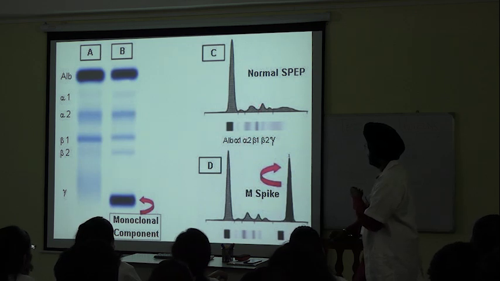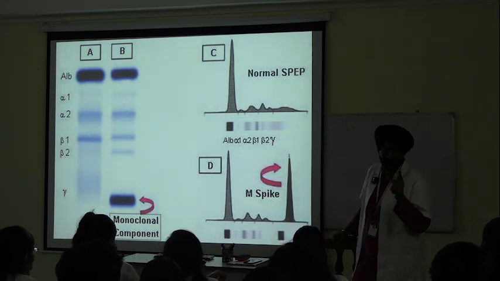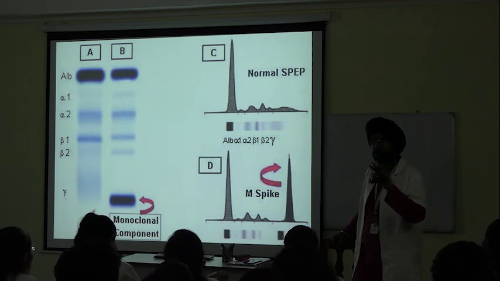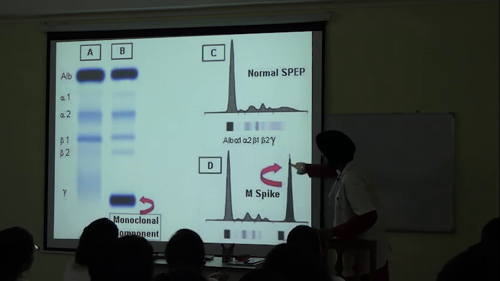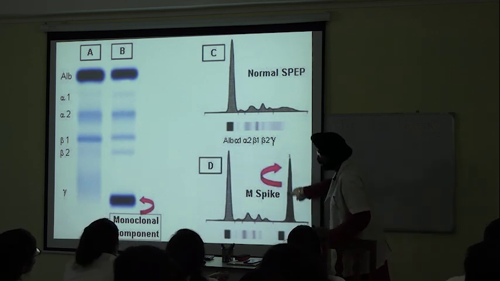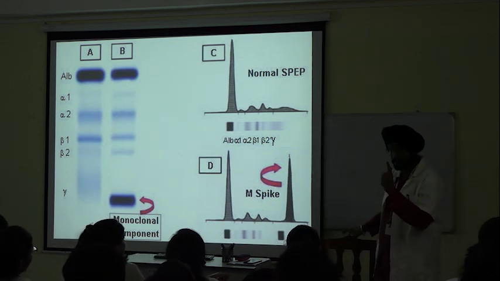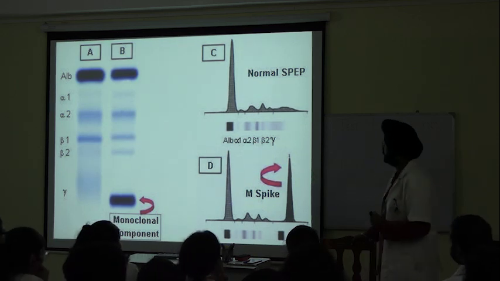Different peaks. Such a graph of electrophoresis would look normal. If this comes like that for a patient, that means the patient is normal. But see, here is an M spike indicating some clinical pathology. So this is the clinical application of gel electrophoresis. That is how diagnosis is done.